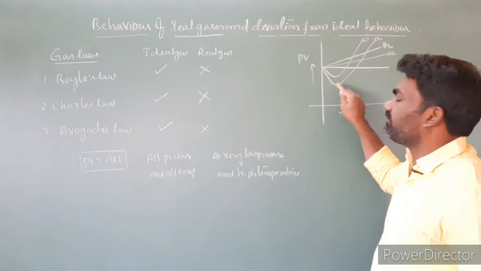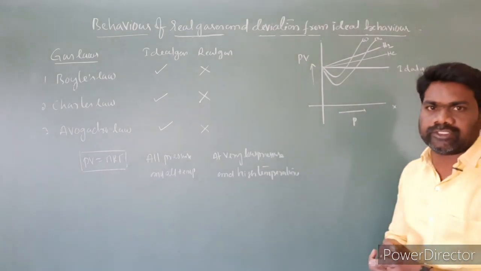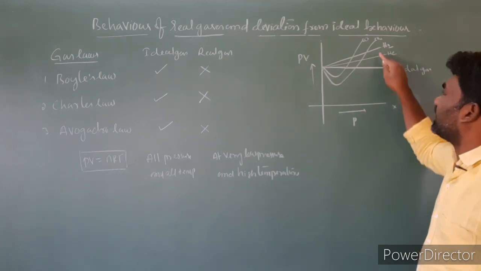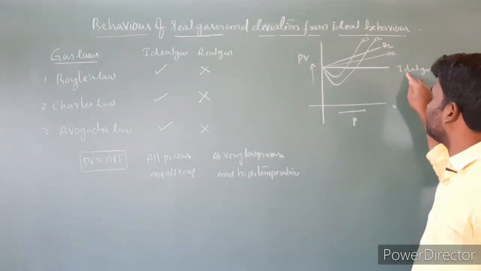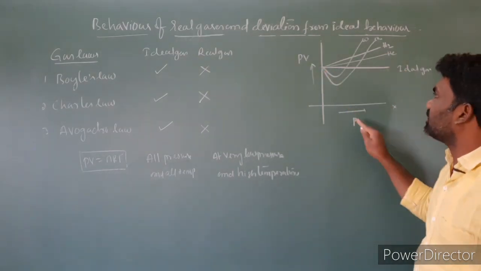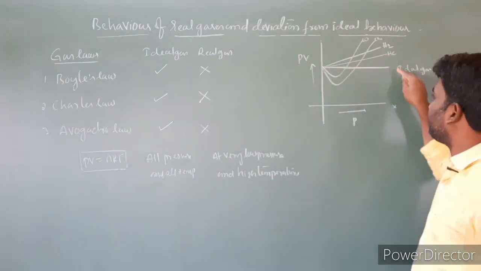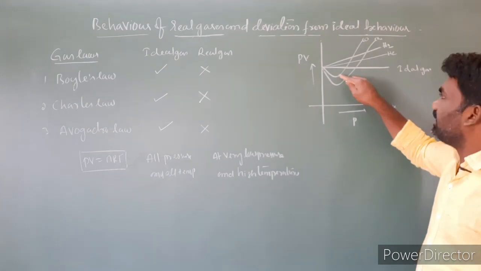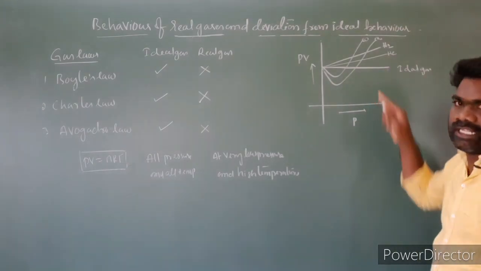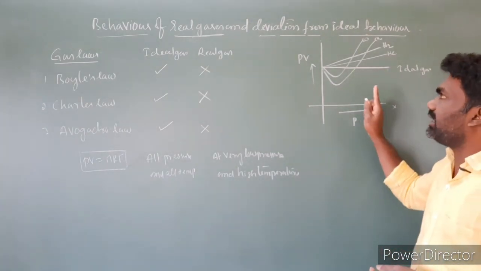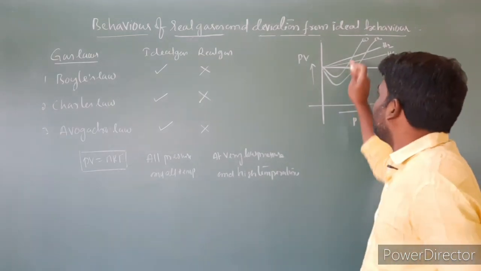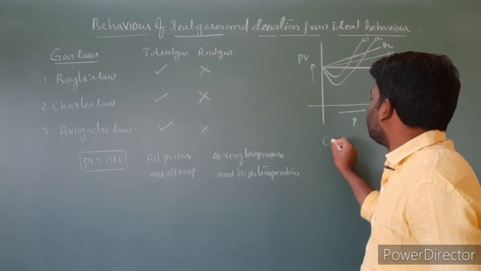So what is the cause of this deviation? Why don't we get a straight line parallel to the x-axis in the case of real gases? For the ideal gas we got the plot of PV versus P as a straight line parallel to the x-axis, but in the case of real gases it is not a straight line. There is a significant deviation. So why do real gases not follow ideal gas behavior? Cause of deviation: why does this deviation happen?